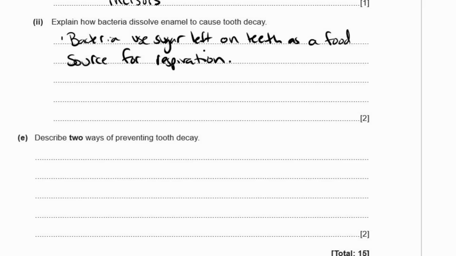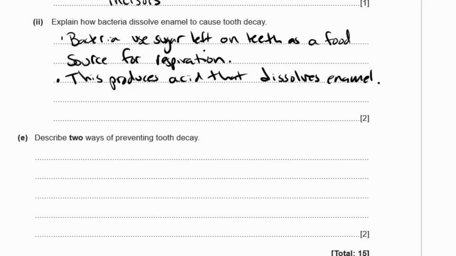If they respire anaerobically, they produce lactic acid. Both of these are acidic. Carbon dioxide is acidic when it's dissolved in water, and you have lots of water in your saliva. And the acid dissolves the enamel.